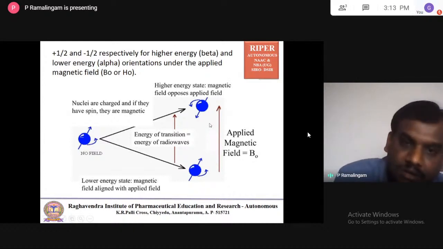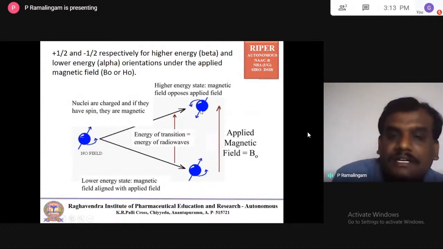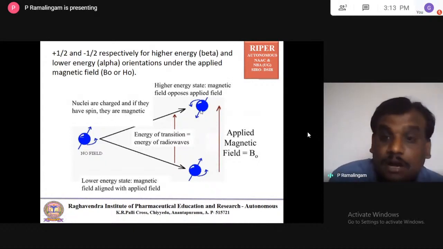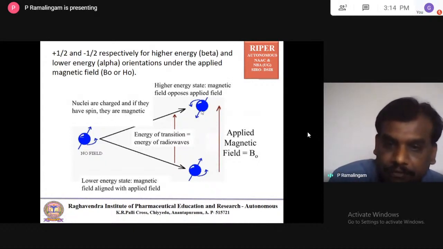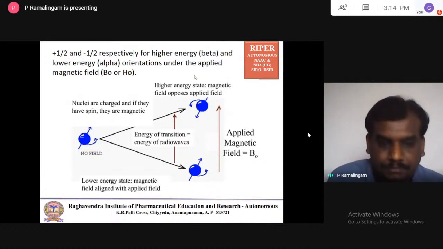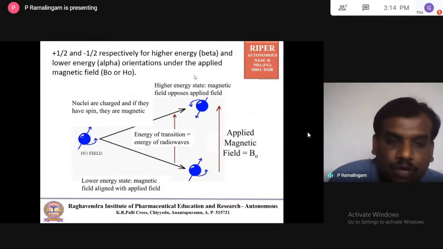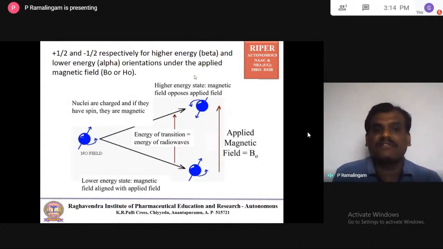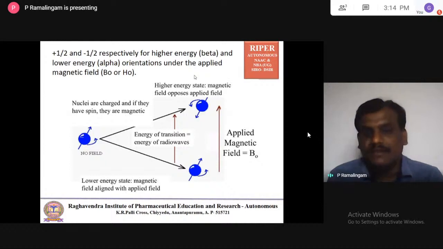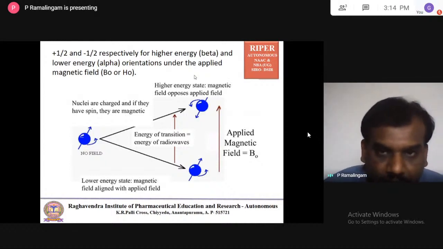But in the higher energy level, the magnetic field direction of the nucleus is opposed to the applied field. This change in spin is called a flip. The lower energy state is the one where the magnetic field is aligned with the applied field, as we just discussed.